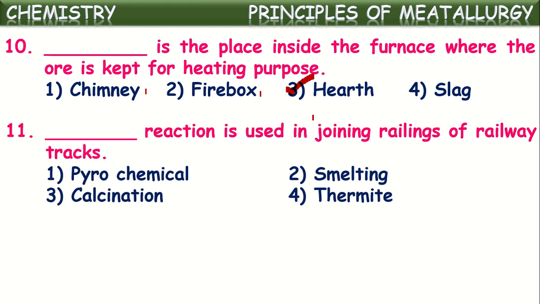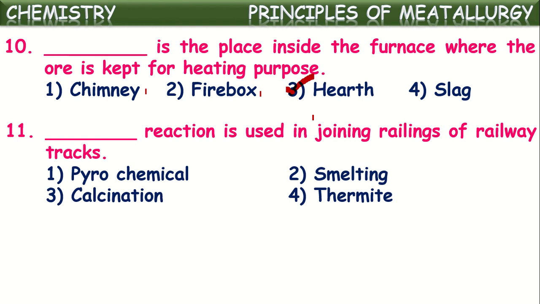Dash reaction is used in joining railings of a railway track. Yes, when a railway track is cut, immediately the persons go with the instrument called Thermit mixture. There they mix aluminium with iron oxide.